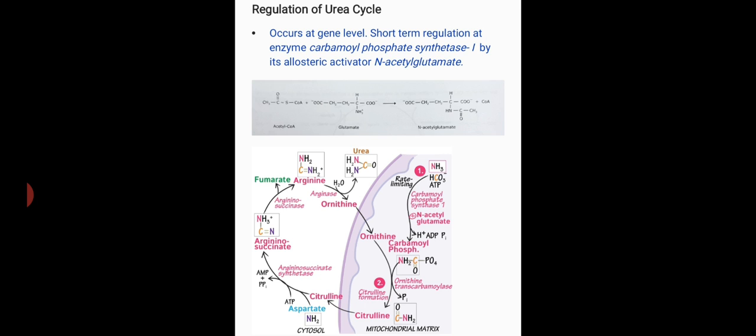Regulation of the urea cycle. The urea cycle is regulated at the gene level. When dietary protein intake increases significantly, the concentration of urea cycle enzymes also increases in the body.